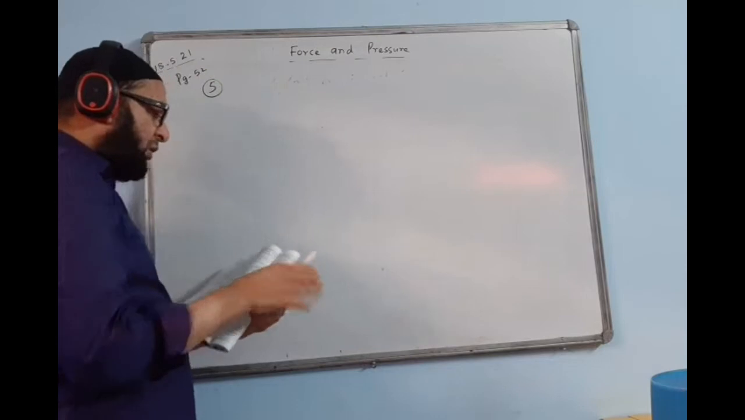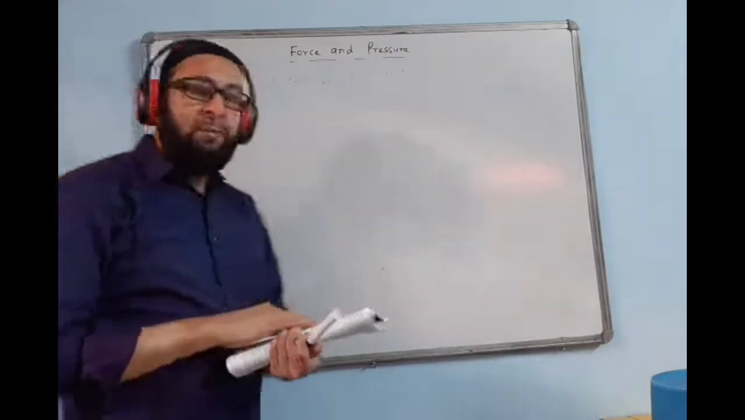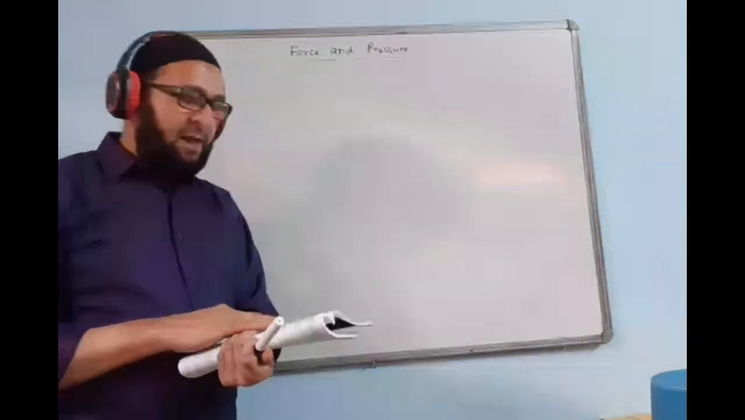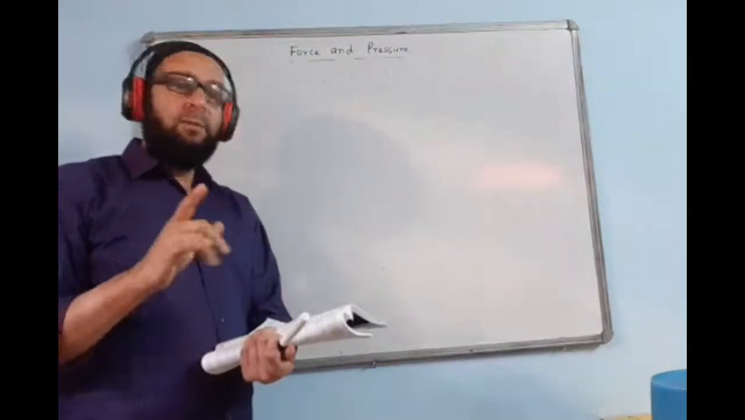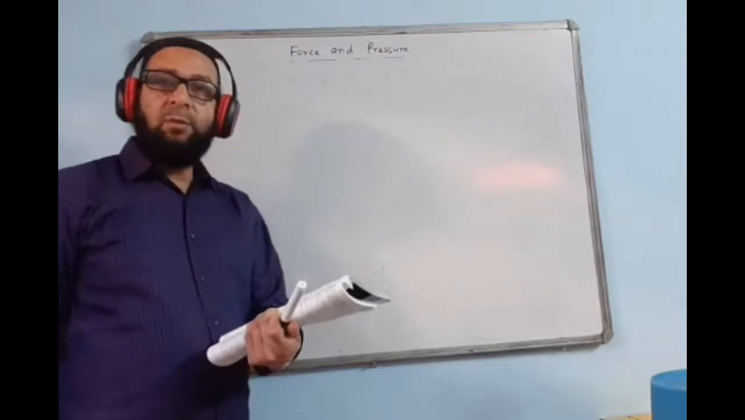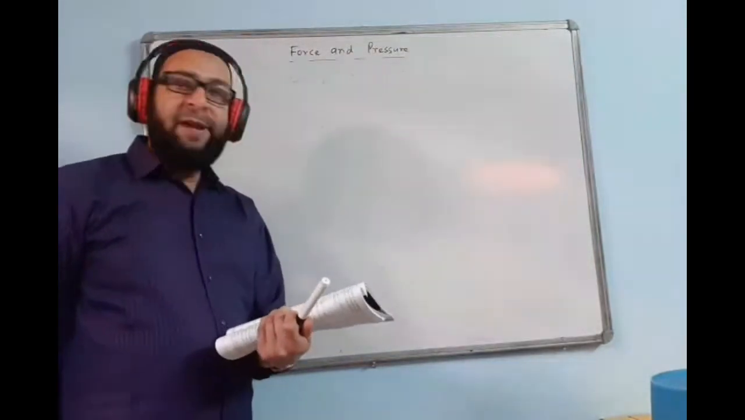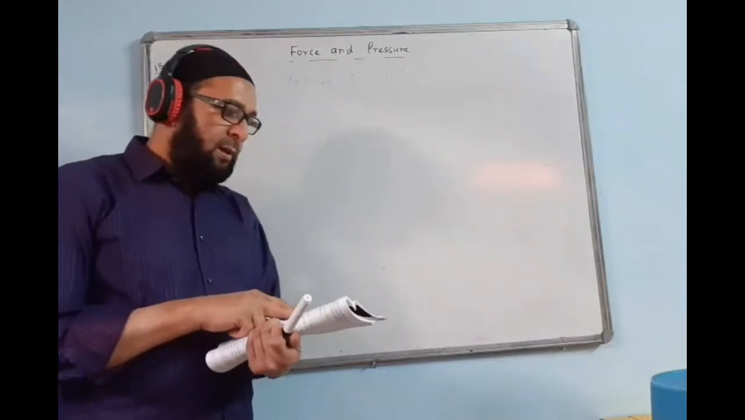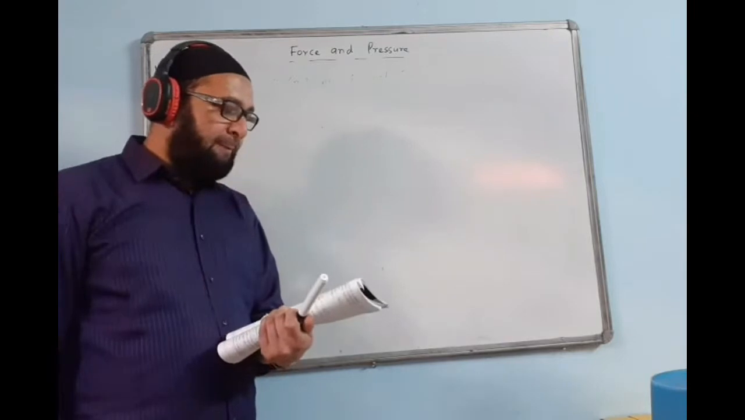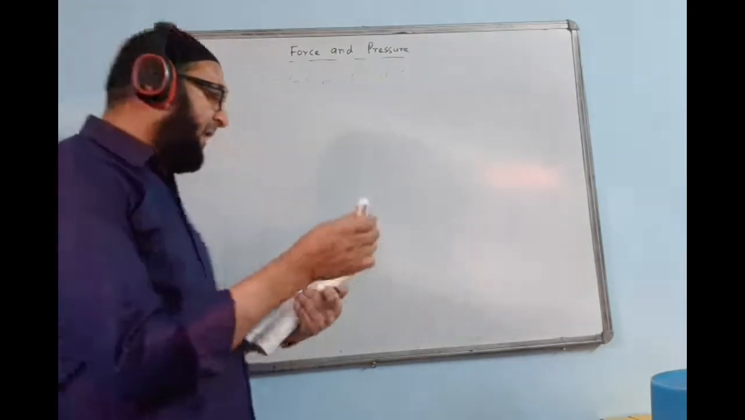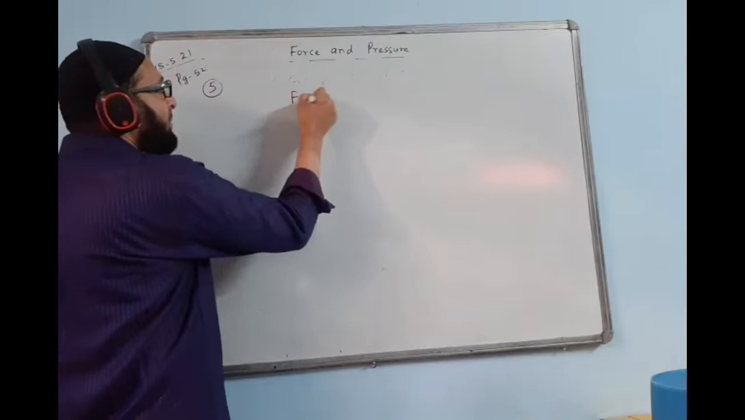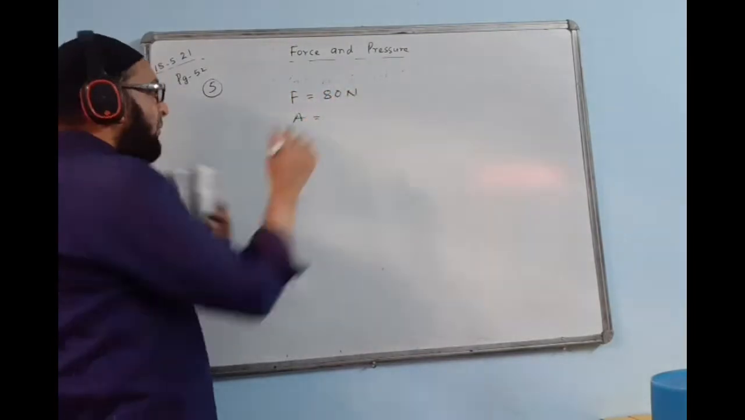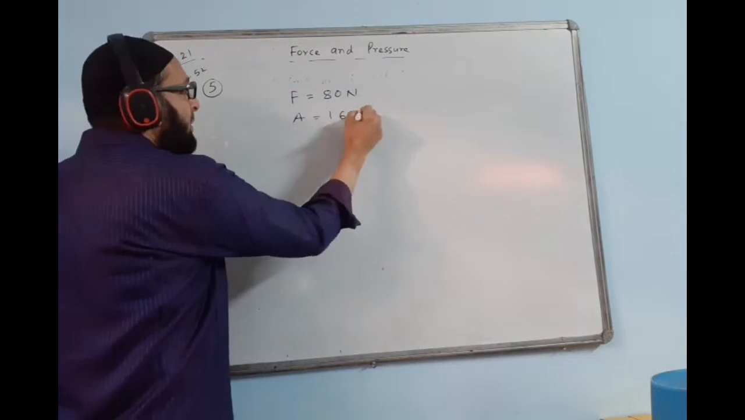So I read the question. A solid block of weight 80 Newton and base area 1.6 meter square is placed on a surface. Calculate the pressure exerted on the surface. Okay, weight is given 80 Newton, that is force. Newton is force. 80 Newton given and area given 1.6 meter square. We have to find the value of P, pressure.